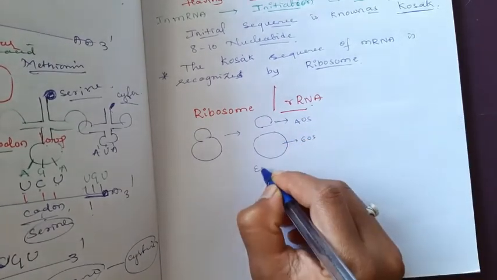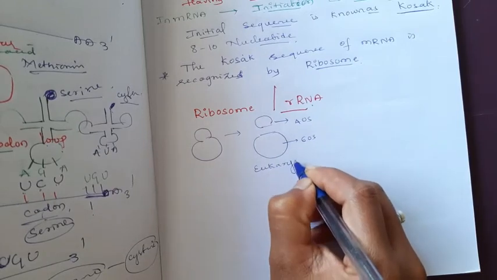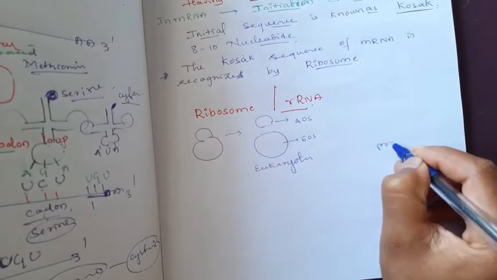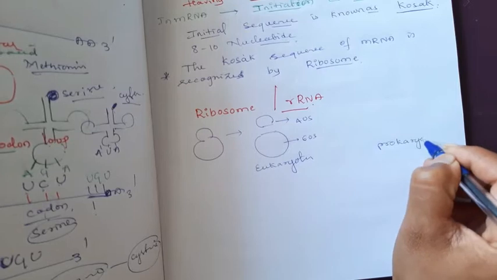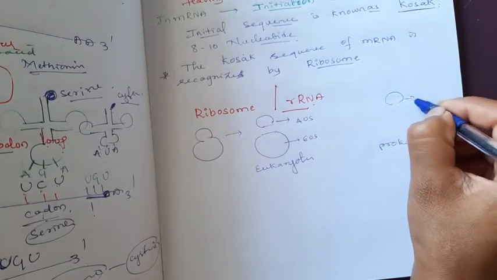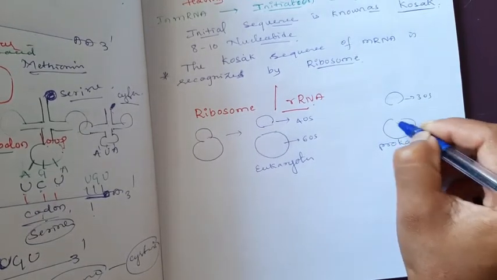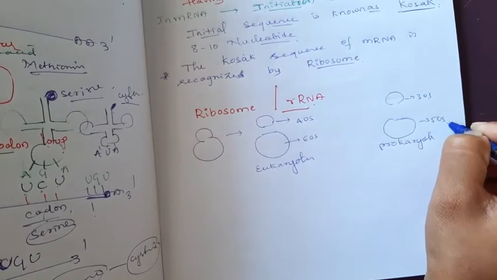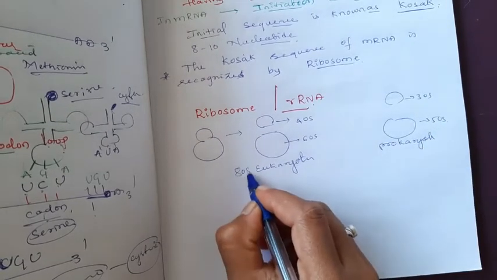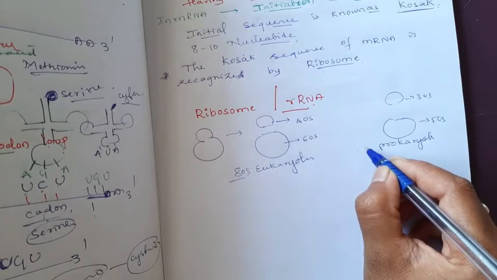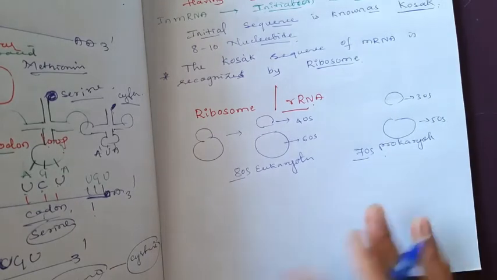In prokaryotes the small subunit is 30S and the large subunit is 50S. So the eukaryotic ribosome is the 80S type and the prokaryotic ribosome is the 70S type.